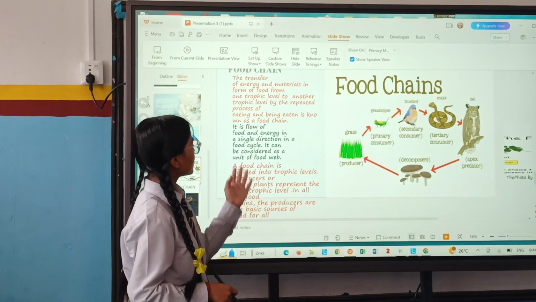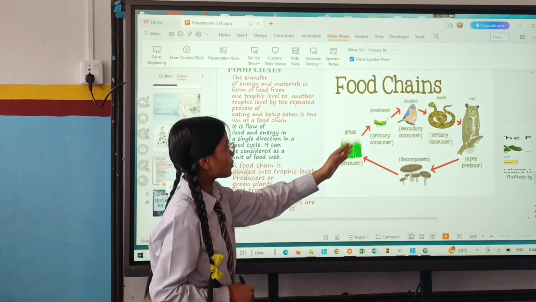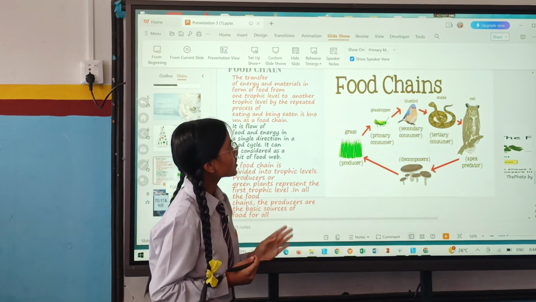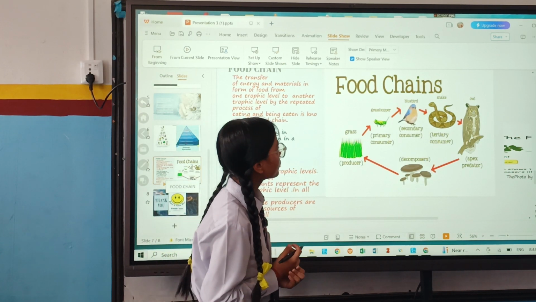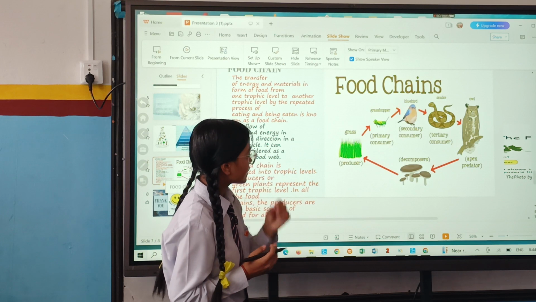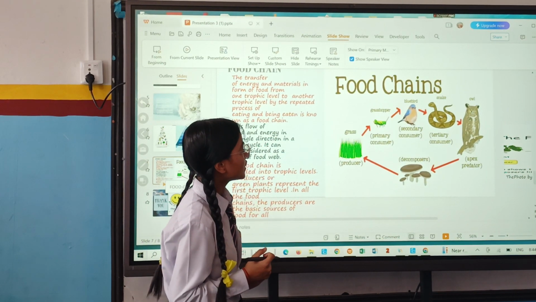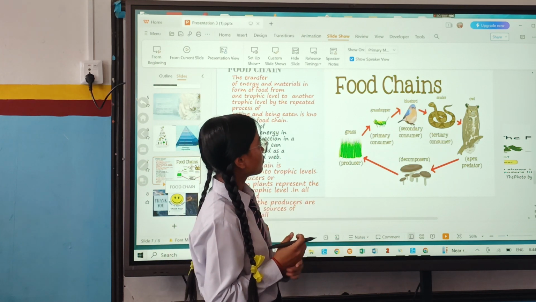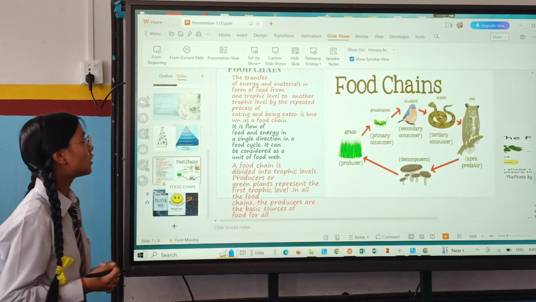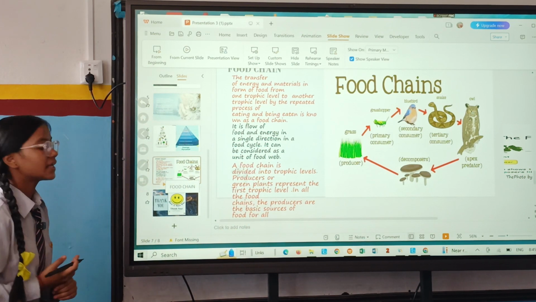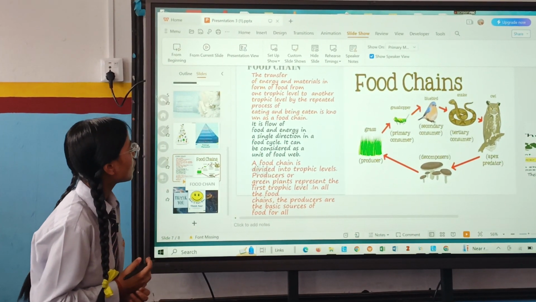So this sentence is telling about the figure. Here producer grass is eaten by grasshopper, which is primary consumer, and the grasshopper is eaten by bluebird, which is secondary consumer. Again the secondary consumer is eaten by snake, which is tertiary consumer, and next by owl, the apex predator, and again it is decomposed by the mushroom, which is decomposer, and again the same process repeats. That means food chain is a flow in a single direction, and it can be considered as a unit of food web.